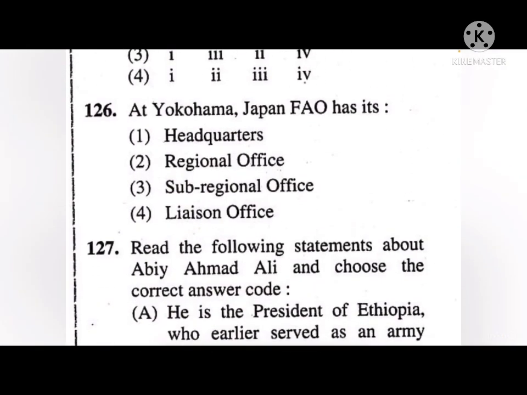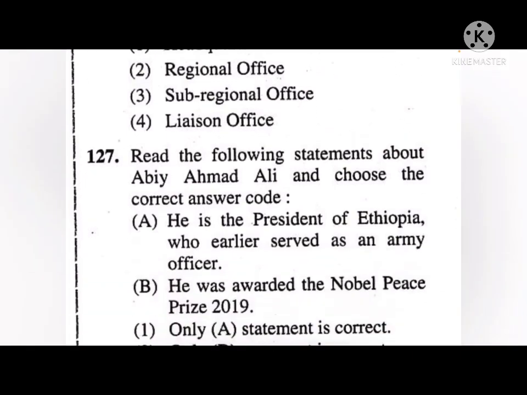Next, at Yokohama, Japan, FAO has its headquarters, regional office, sub-regional office or liaison office. Okay, so the correct answer is 4th. Next, question number 127.